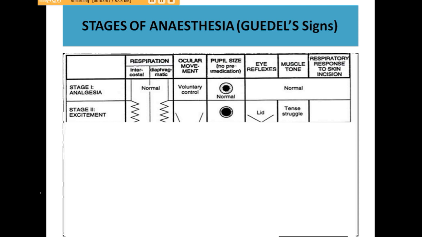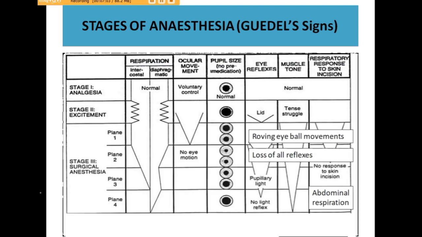So what is stage 3? Stage 3 is divided further into 4 planes. In plane 1, the respiration becomes normal, and the pupils start decreasing in size. Plane 1 is considered the plane of roving eyeball movements. In plane 1, there is loss of cutaneous reflex, but peritoneal reflexes are present.